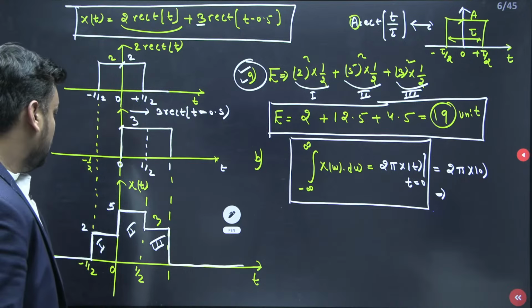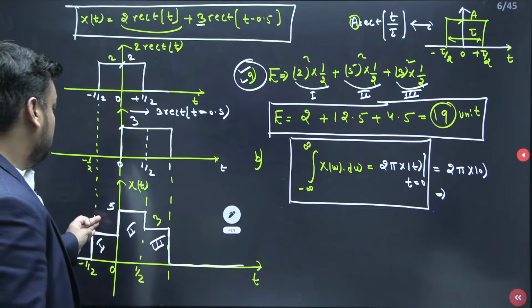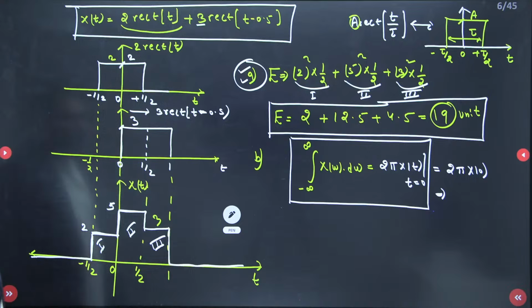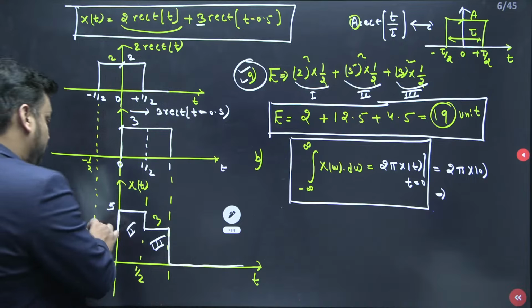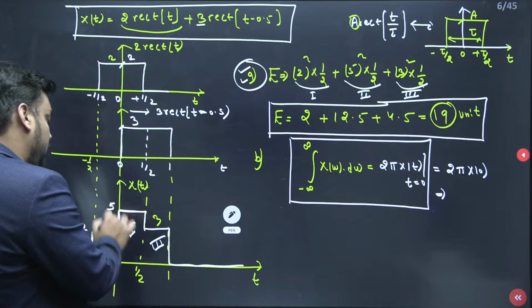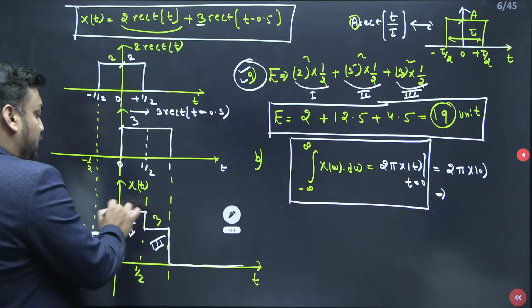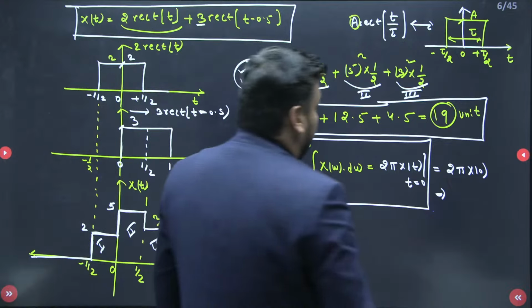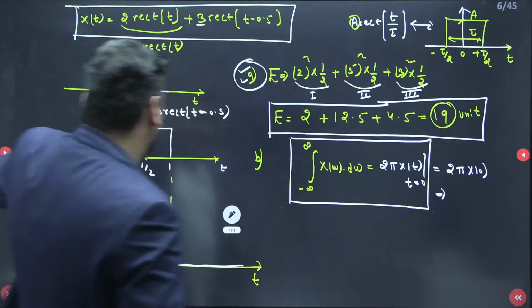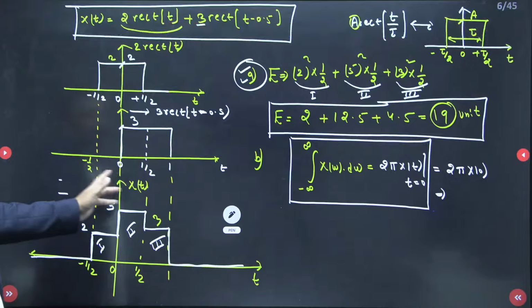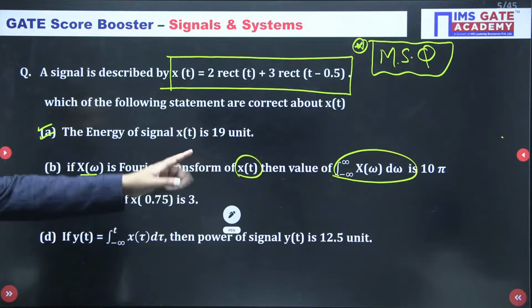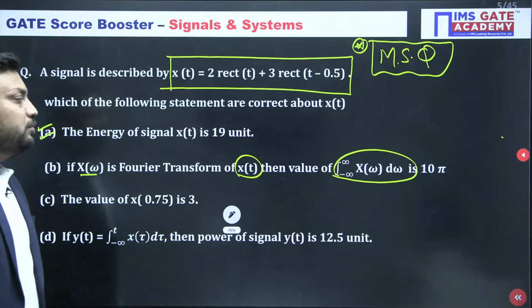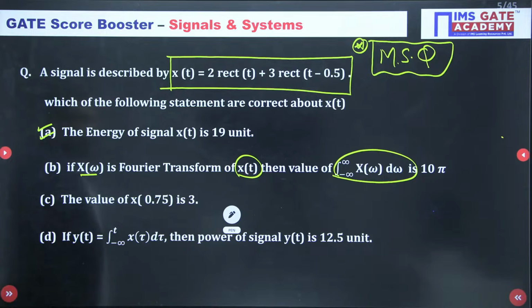Yes or no? So eventually what is the signal now? You will say that however we have a sudden change here, but we should take the value 5. So it will be 2 pi times 5, which is 10 pi. Yes or no, guys? So again it is satisfied. Is this clear or not? 10 pi is also satisfied. I hope this is also crystal clear, guys. Yes or no?